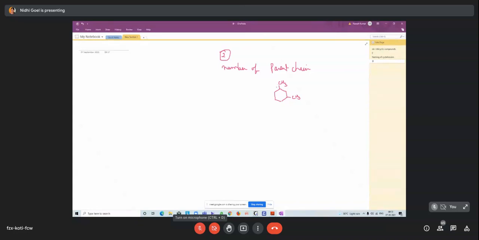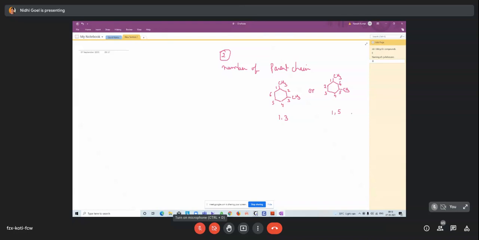Numbering starts 1, 2, 3, 4, 5 and 6. In another way, 1, 2, 3, 4, 5 and 6. So there are two possibilities for the numbering. Here the methyl groups are at the 1,3 positions, and here at the 1,5 positions.